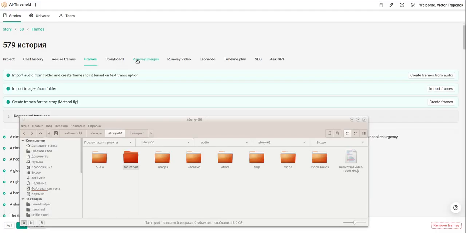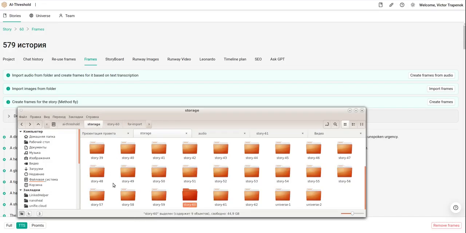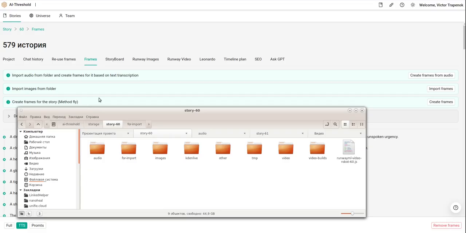The project does not fully have UI for all steps. For example, I do not have UI for operations with files. So I just open the folder inside my computer because the project runs locally, and I have folders for every story. If you open story 60, you can see the folders.